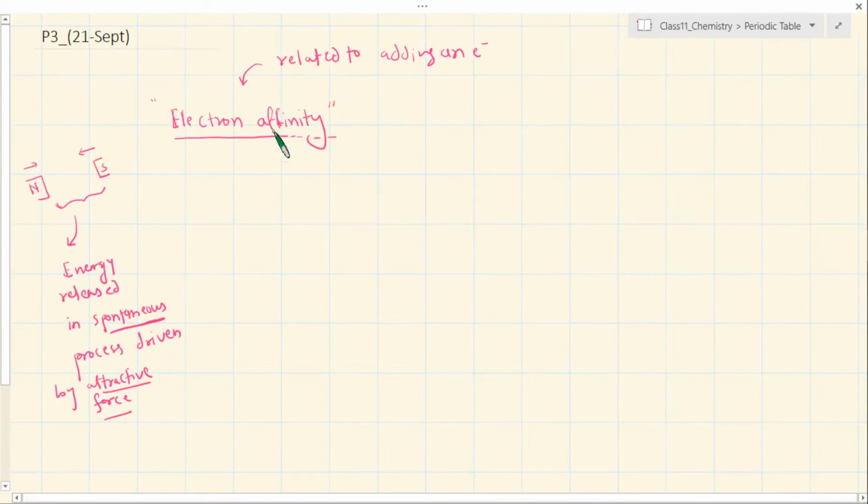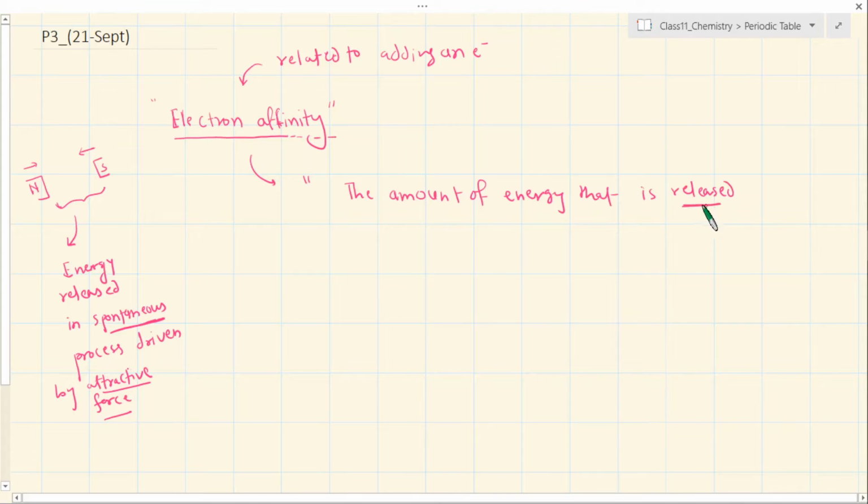So electron affinity, if you have to define this in very simple terms, let me state this definition first. The amount of energy that is released.